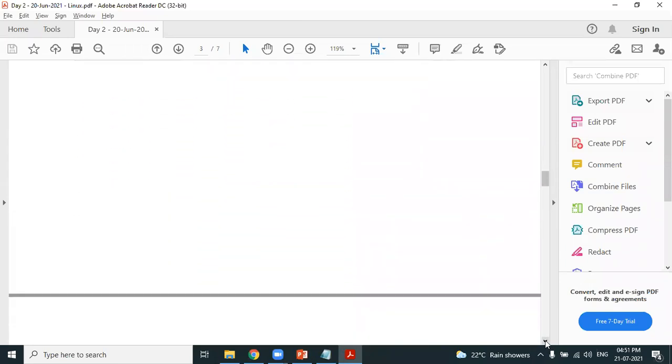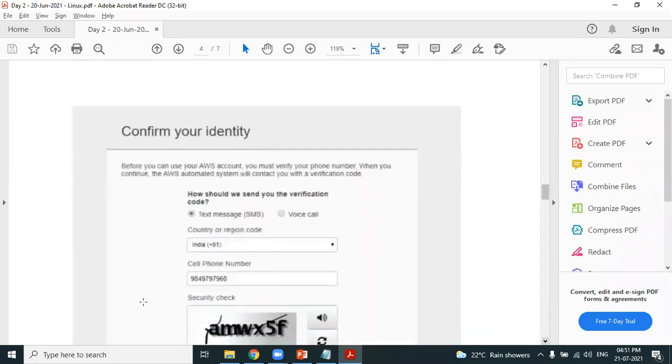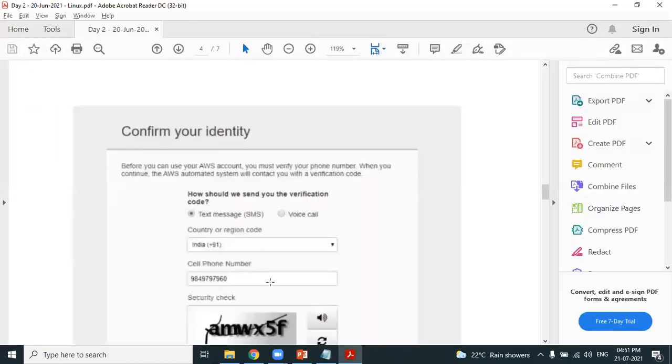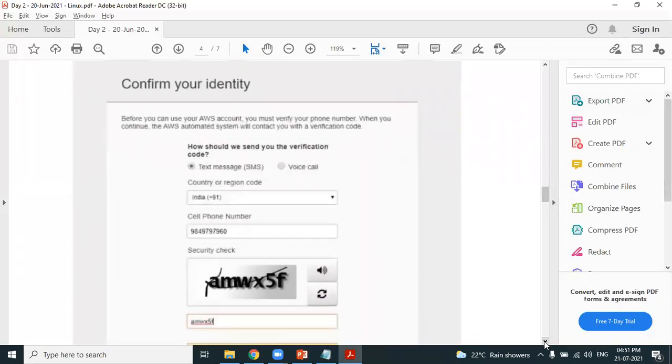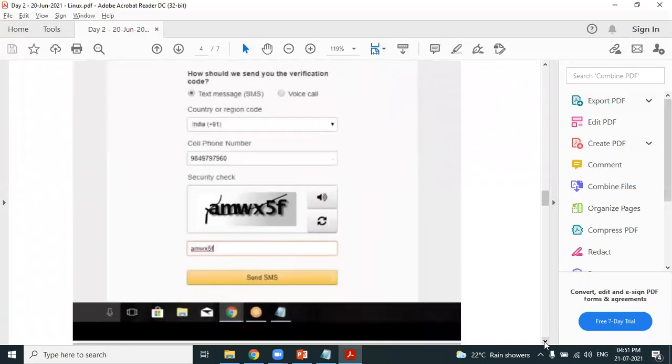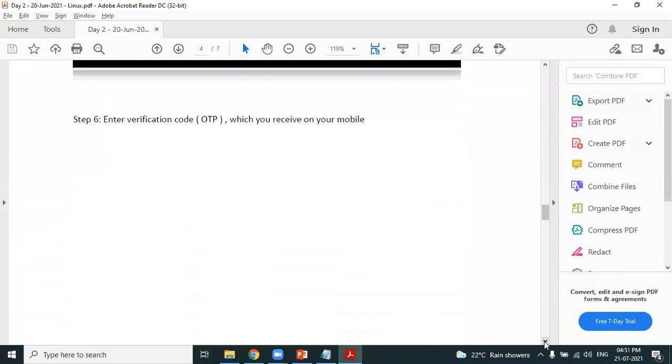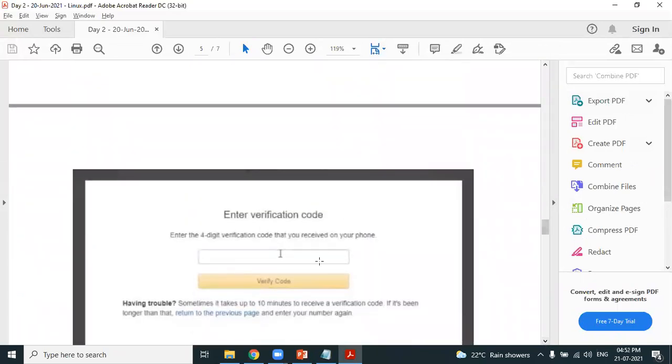Next. Enter your mobile number one more time. We already have provided the mobile number in step 2, and you need to repeat the mobile number in this step again. After verifying the debit card, you get one more OTP to verify whether the mobile number what you have provided is correct or not. First OTP to verify the debit card, second OTP to verify the mobile number. You get an SMS, provide the OTP. You get a verification code, verify your mobile number.